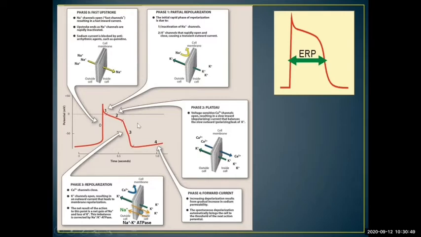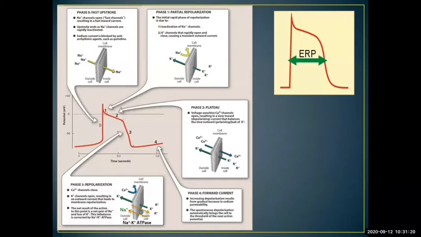Then the third phase is complete repolarization. During this full repolarization, potassium goes completely out and sodium also goes out through the sodium potassium ATPase pump, and finally the membrane potential reaches the resting membrane potential, which is somewhere around minus 70 millivolts.